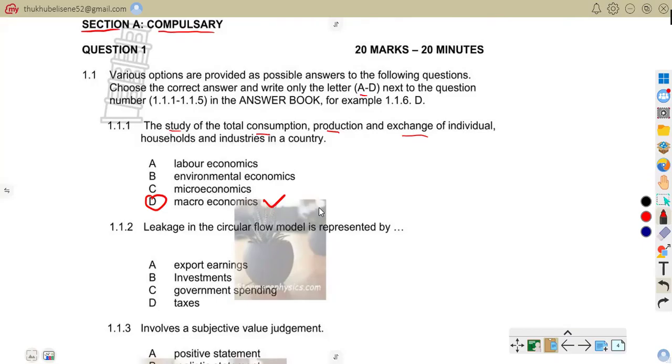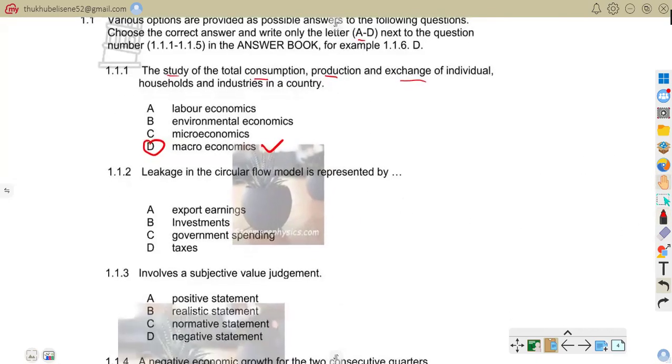We know very well that macroeconomics studies the economy as a whole. For example, we can talk of inflation, unemployment, economic growth. So now let us go to 1.1.2, whereby it talks about linkage.